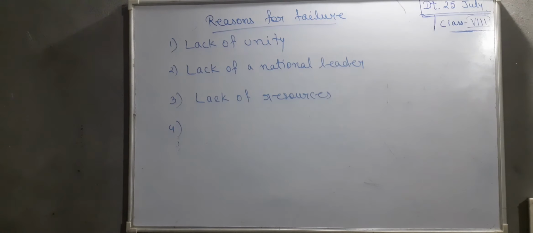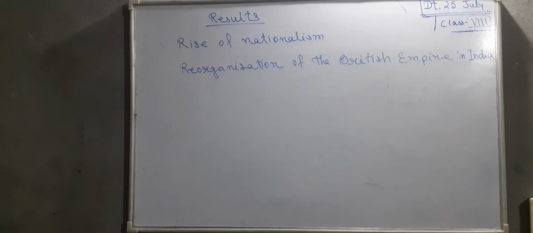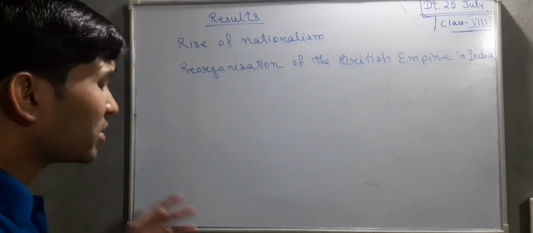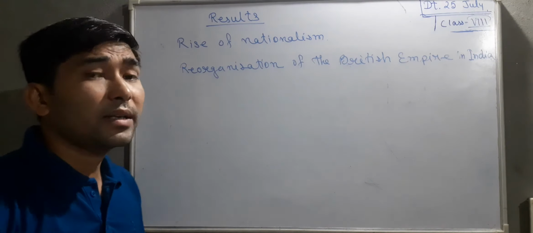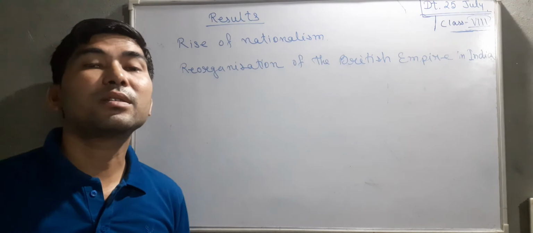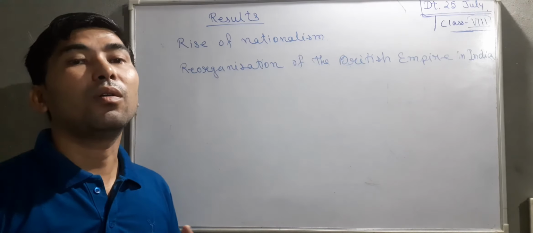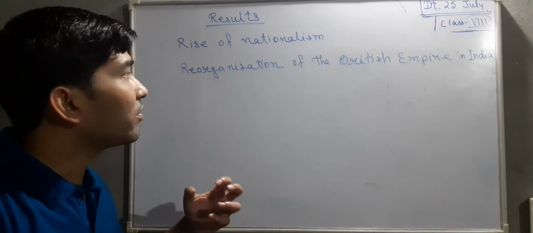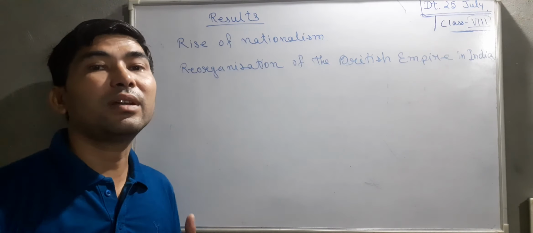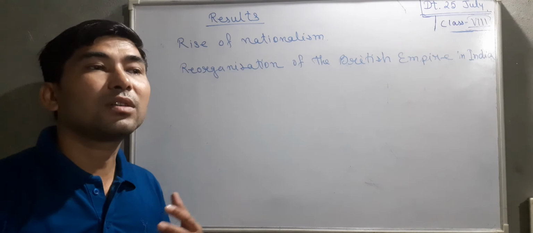Now let's talk about the results of the revolt. Now you can see the result. Number one is the rise of nationalism. Nationalism means love towards one's own country. Development of nationalism, or a feeling. It is a feeling. Love towards one's own country.